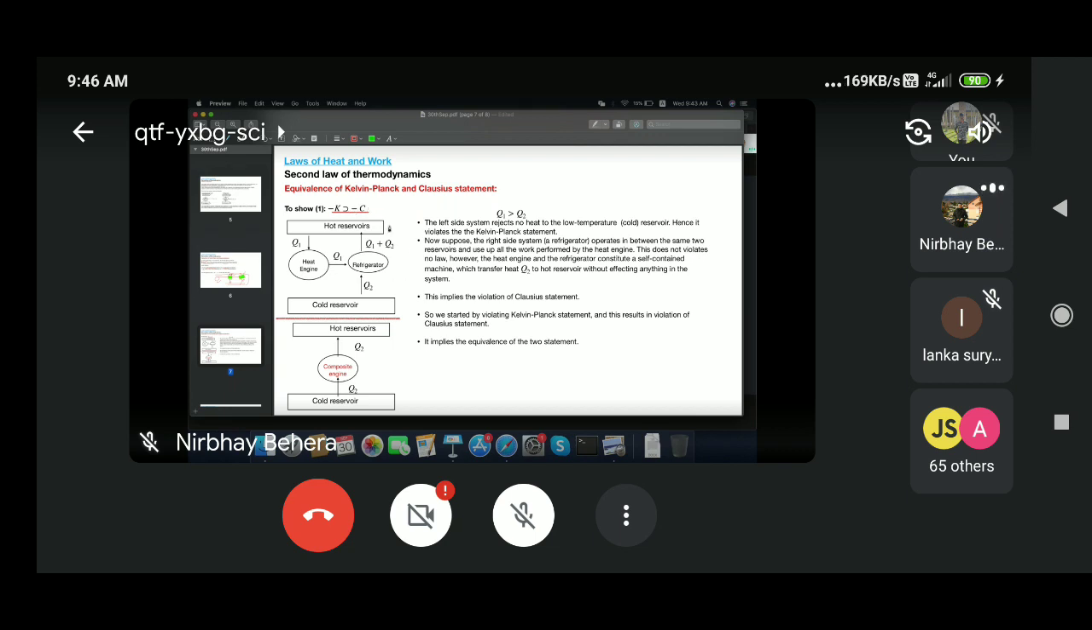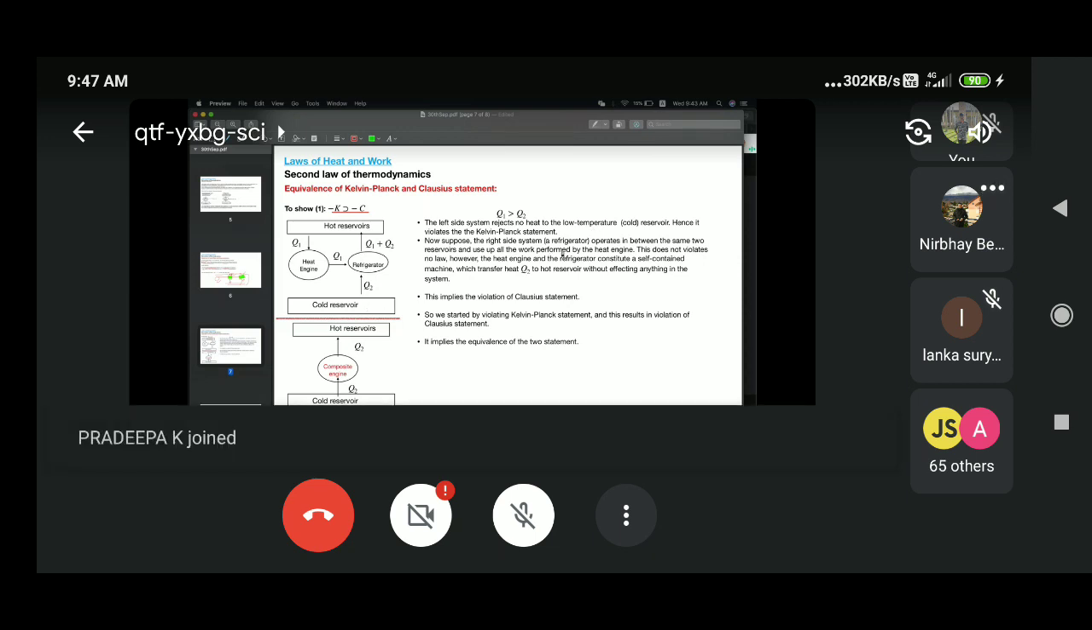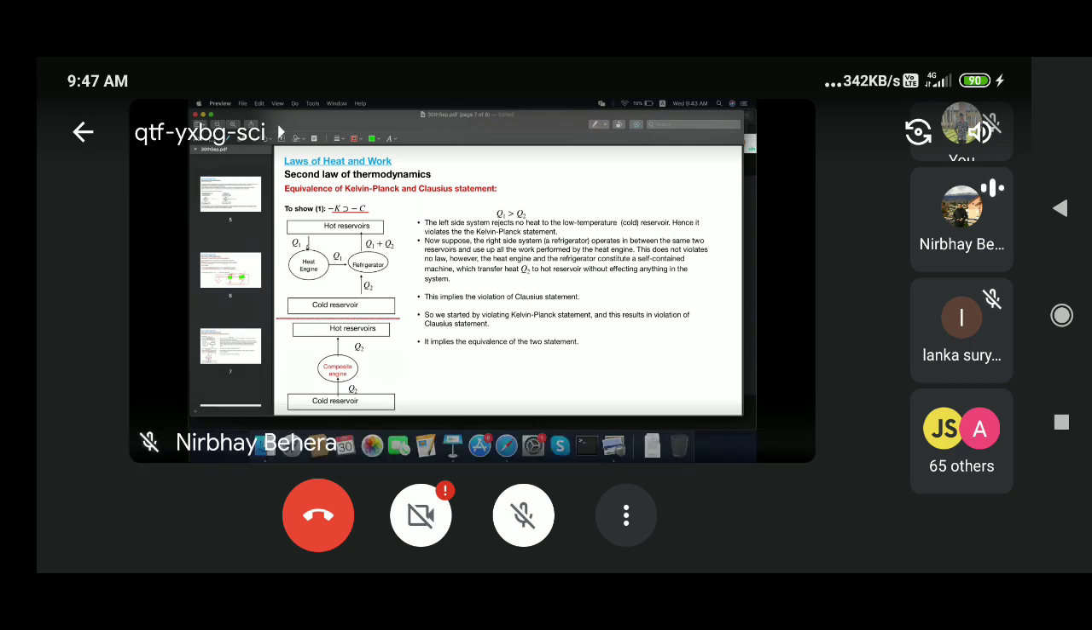So let's start with a theoretical heat engine. On the left-hand side, I have a hot reservoir, where the system is not rejecting any heat to the cold reservoir, but it is doing some work. And that work will be what? W will be Q1, right? So Q1 amount of heat I am extracting from the hot reservoir, and my heat engine is doing some work without rejecting any heat to the cold reservoir. That means you are violating the Kelvin-Planck statement.